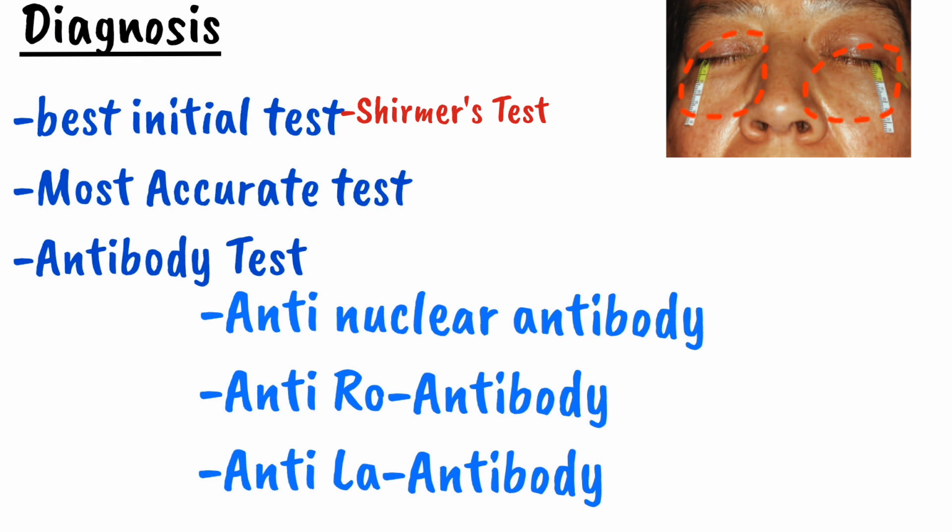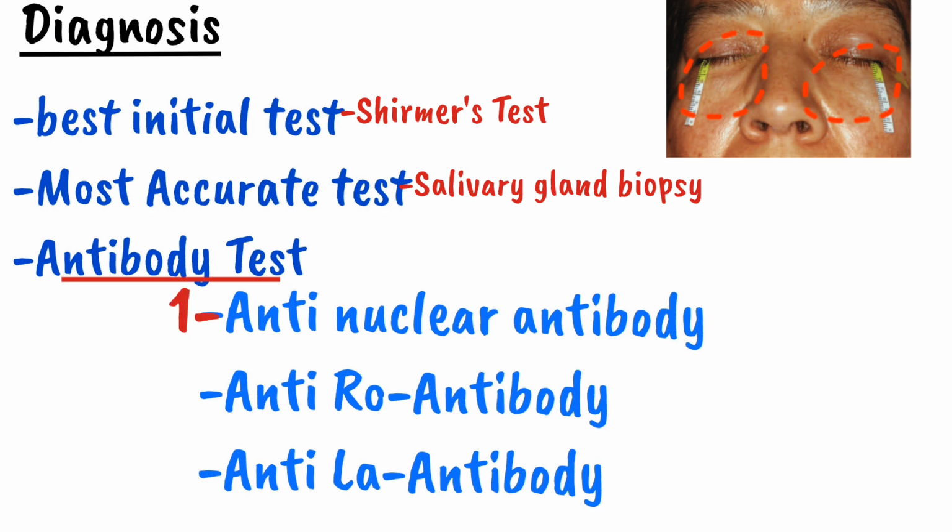Secondly, the most accurate test for the diagnosis of the Sjogren syndrome is salivary gland biopsy. Predominantly lip and parotid gland is used. It is the most accurate test, but it is usually not performed for the diagnosis. Apart from these two, there are certain antibody tests which are performed for diagnosis of a Sjogren syndrome.